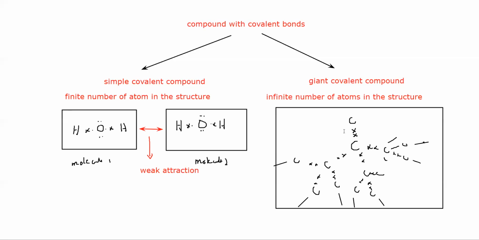But in a giant structure, you can see here all of them are linked with a covalent bond. So any part you take, all have covalent bonds, and covalent bonds are stronger bonds. So the force between the particles is very strong here. In simple covalent structures, the force between the particles is weak. These bonds are stronger, like the bond between hydrogen and oxygen is stronger, but between the two molecules, the force is weaker. That is why simple covalent compounds have low melting and boiling points,